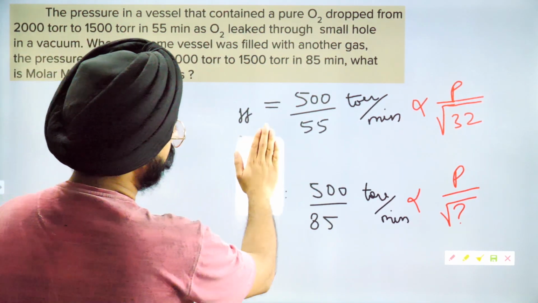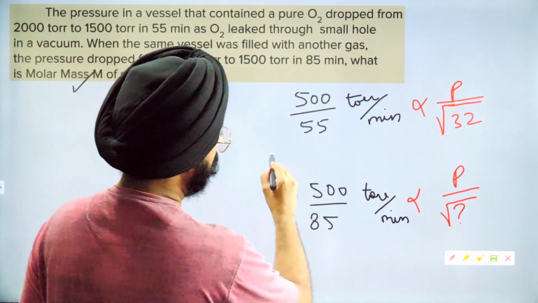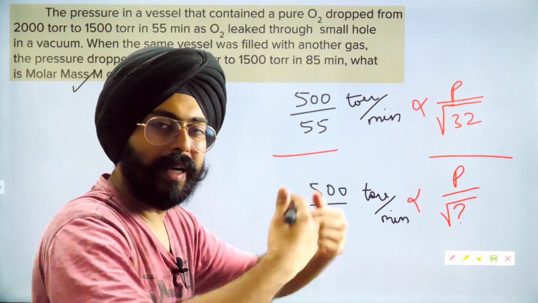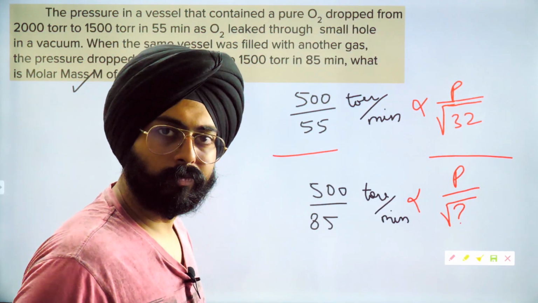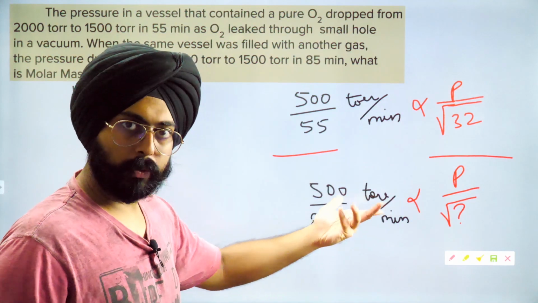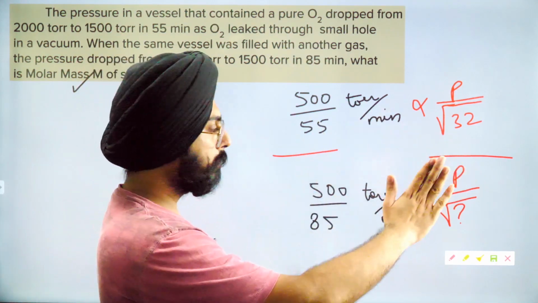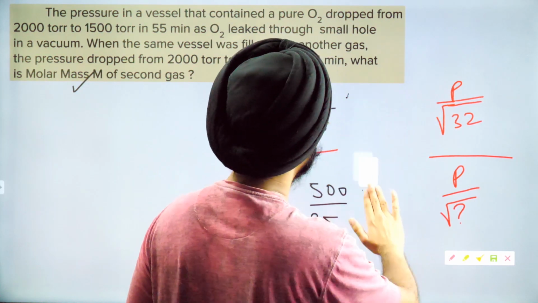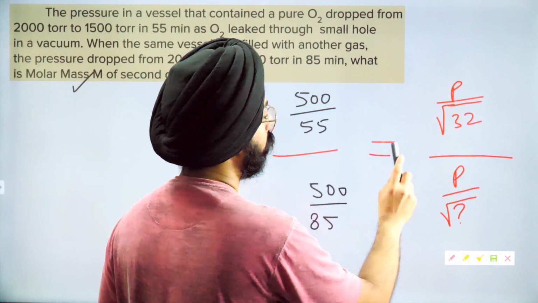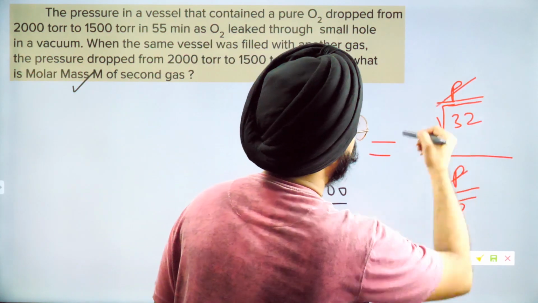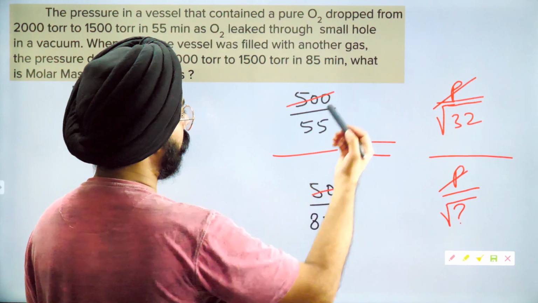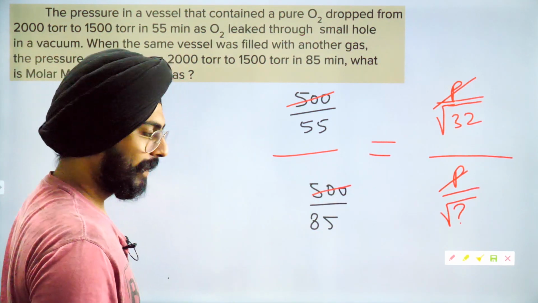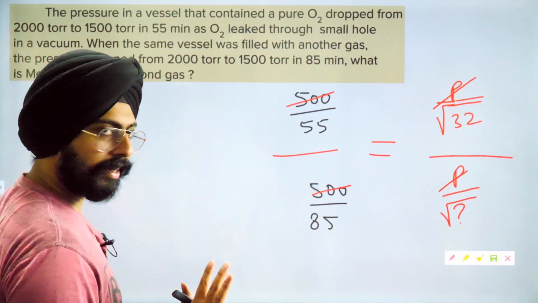So I'm going to erase a few things from here. Let's just divide. When you divide, of course, the proportionality will turn into an equal to sign, because the rates are defined in the same manner. This is what it is. Pressure cancels with pressure. 500 cancels with 500. So my dear friends, what does this mean? What is the final answer? Can you calculate the final answer now?